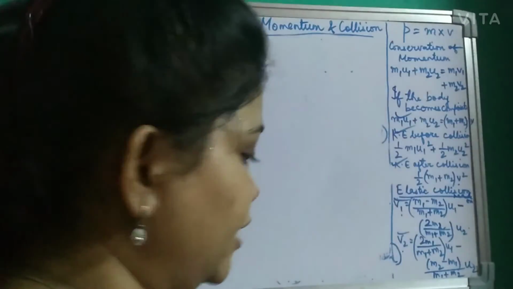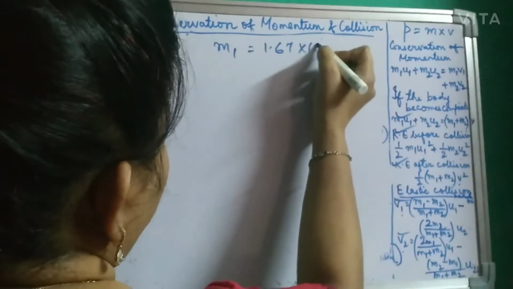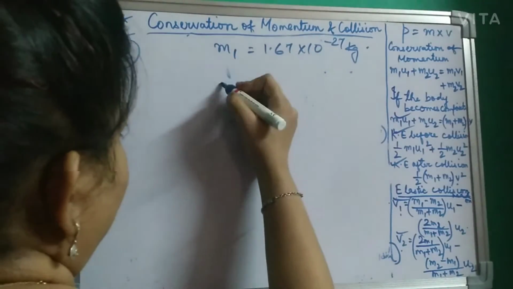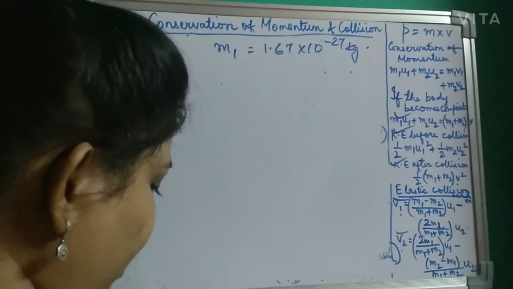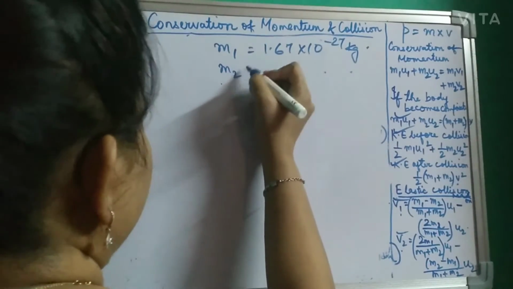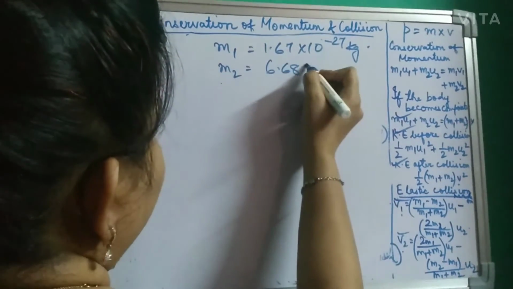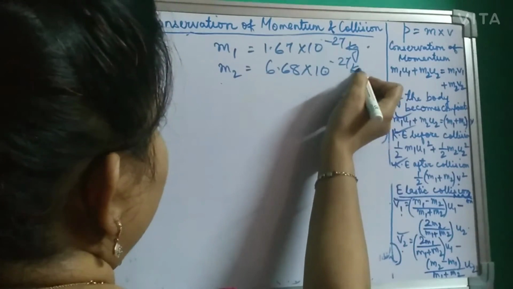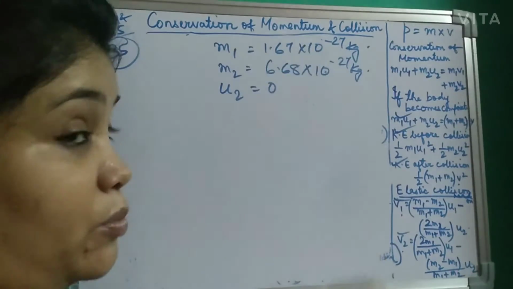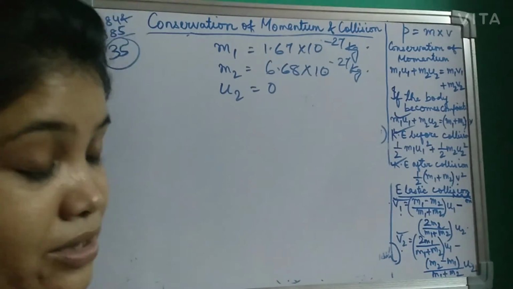Sum number 35. It's given a proton of mass M1, which is 1.67 into 10 to the power minus 27 kg. What else is given? It collides elastically head on with an alpha particle. What is the mass of the alpha particle? Is the velocity given? Velocity is not given. Fine. The mass of the alpha particle is given as 6.68 into 10 to the power minus 27 kg. So masses M1 and M2 are given, initially at rest. U2 is given as 0 because the alpha particle is at rest.